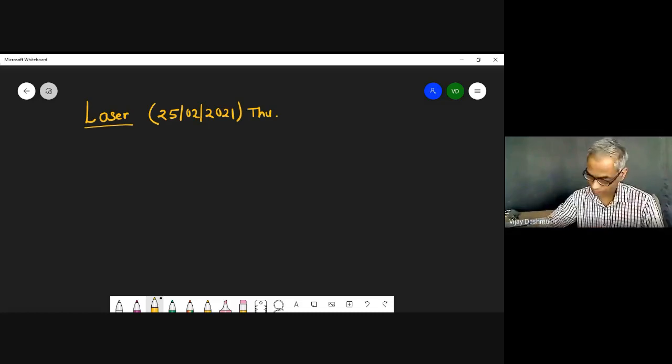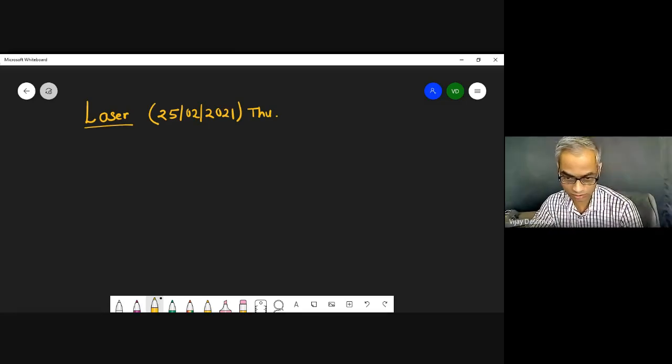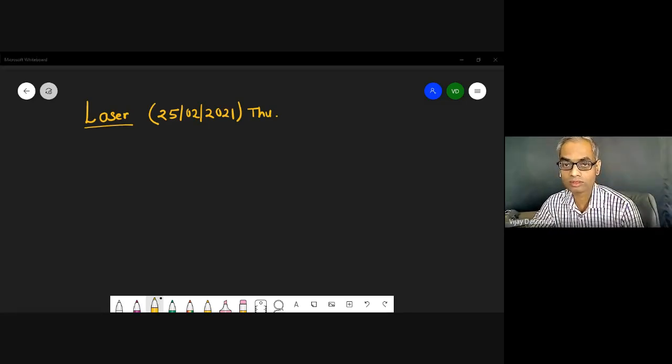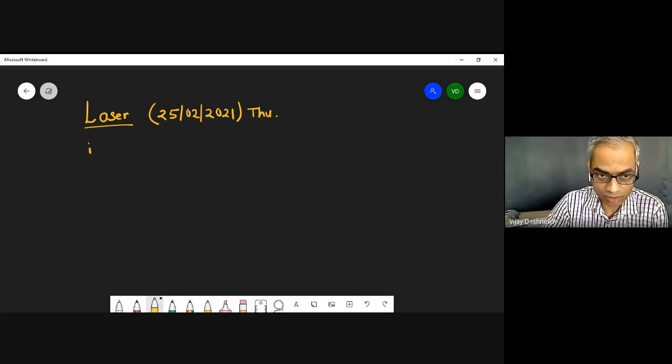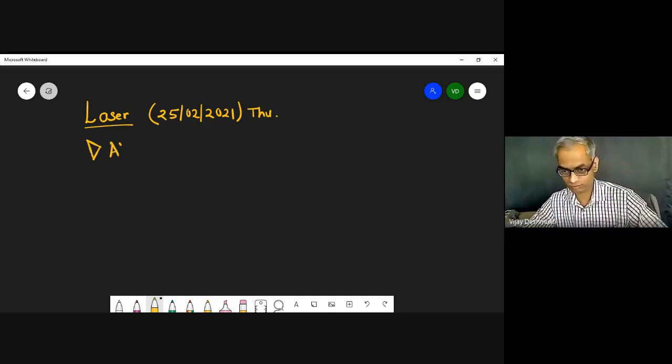The laser system. Yesterday we were talking about spontaneous and stimulated emission. So we have seen the three processes. The first one is absorption.